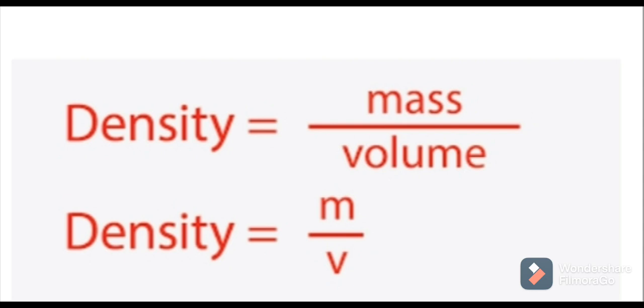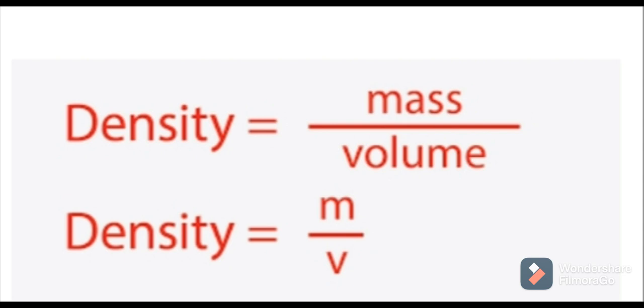So what is the density of water? The density of water is 1 gram per cm cube. It is the maximum density of water. Substances, those objects having density less than 1, will float on water, and substances, the objects having density greater than 1, will sink into the water.